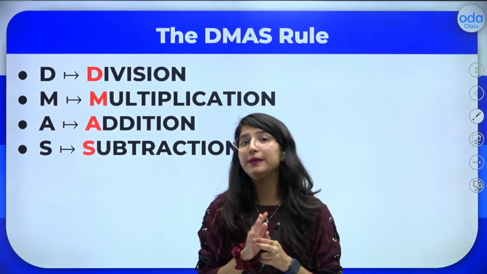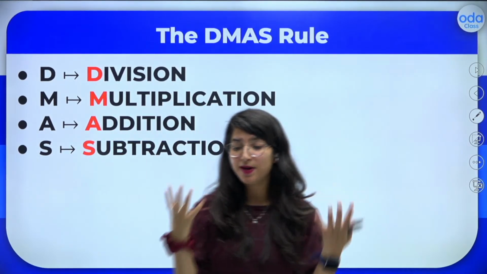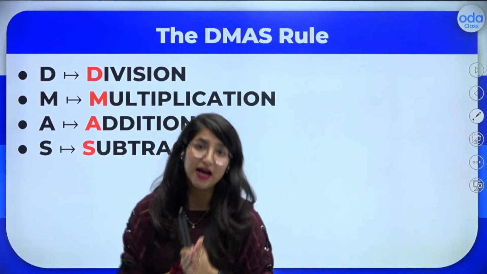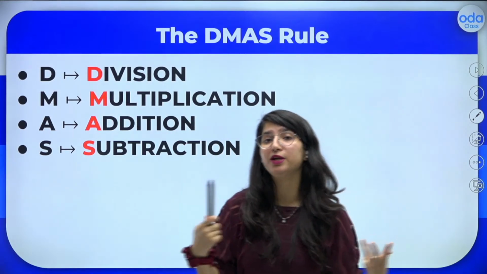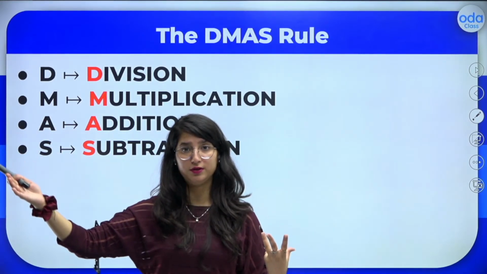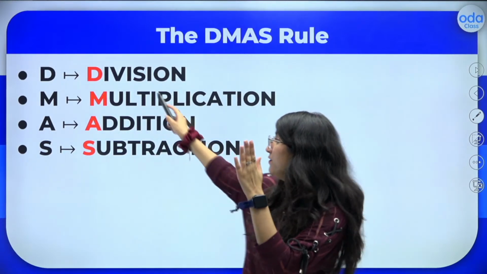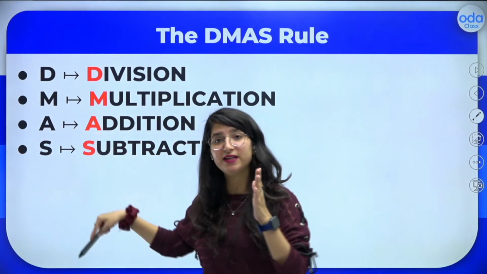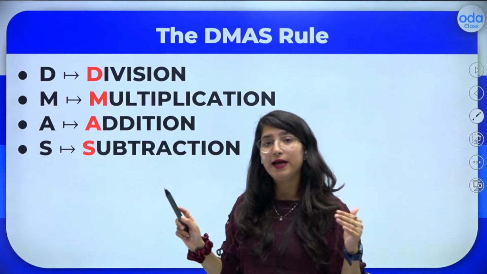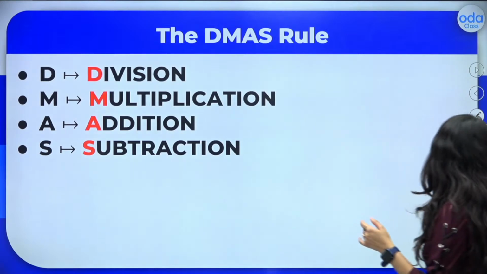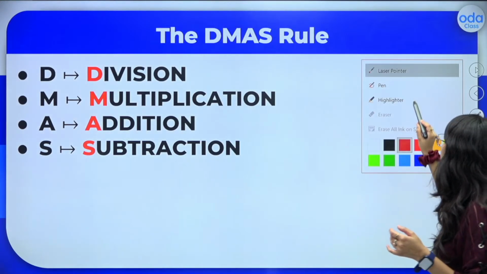So, when we have more and more mathematical operations in a single expression, then we have to follow DMAS. In an expression, if we find division, firstly we will divide. If there are operations of addition and subtraction also, firstly we will divide, then we will directly jump to addition and then subtraction. We can't go like this, that we divide, we subtract and we add. Please understand what I'm trying to convey over here.